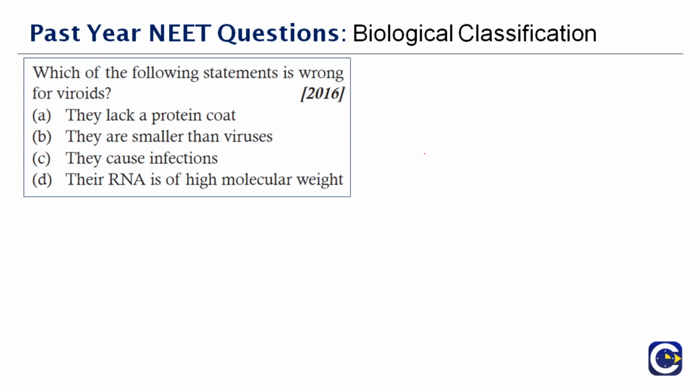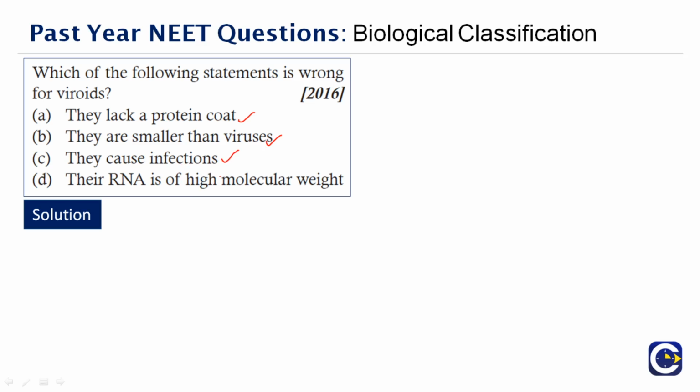Next question here, which of the following statements is wrong for viroids? This question was asked in the year 2016. We'll go statement by statement. They lack a protein coat. Okay, that is right. They are smaller than viruses. This is also right. They cause infections. Yes, you're right. The RNA is of higher molecular weight.